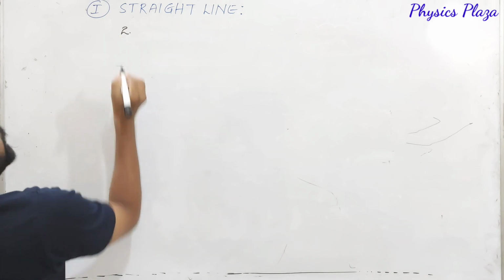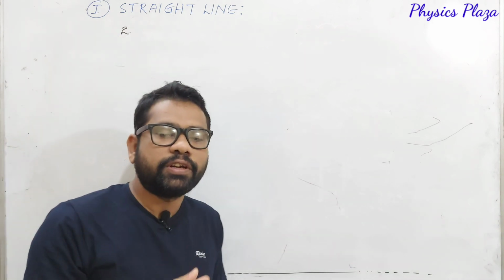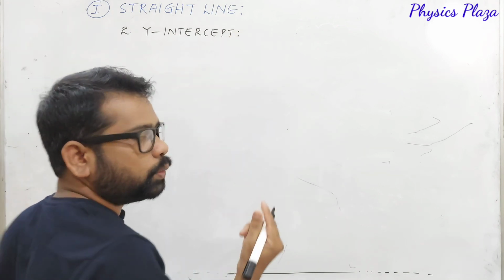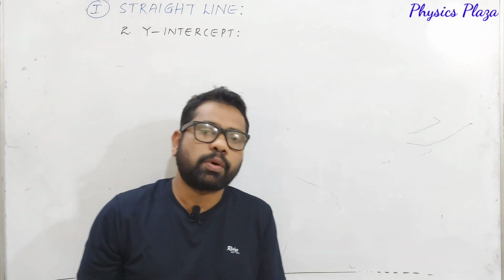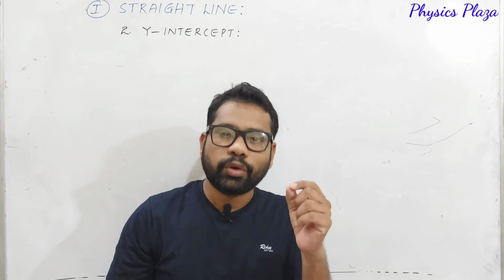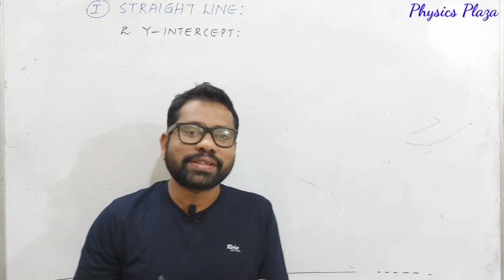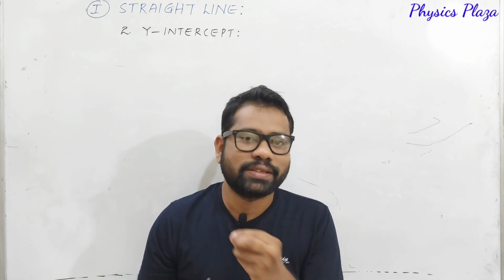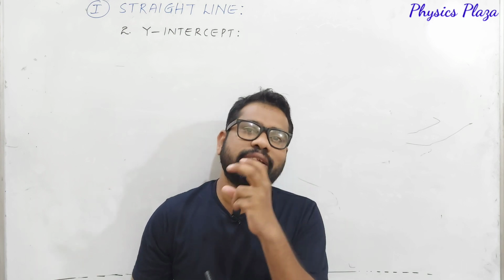Now the second point under straight line which we are going to discuss is y-intercept. What if y-intercept is 0? What if y-intercept is positive? What if y-intercept is negative? And how the graphs are going to be, we are going to see. First of all, let us think what a y-intercept actually is. How can we define y-intercept?